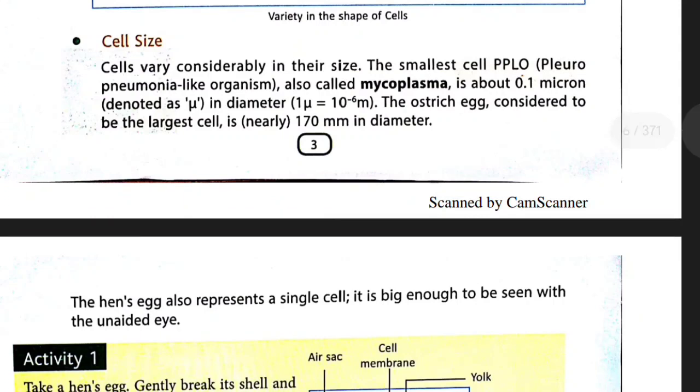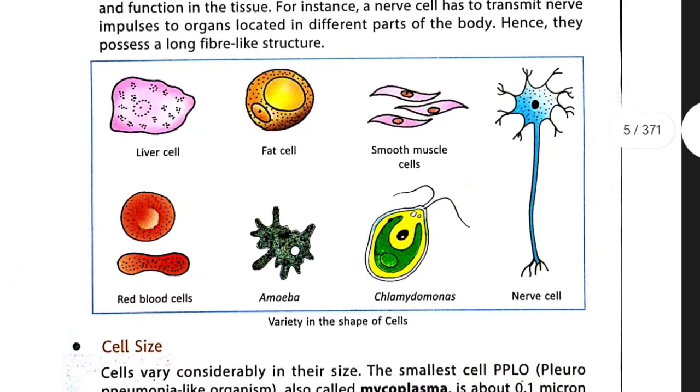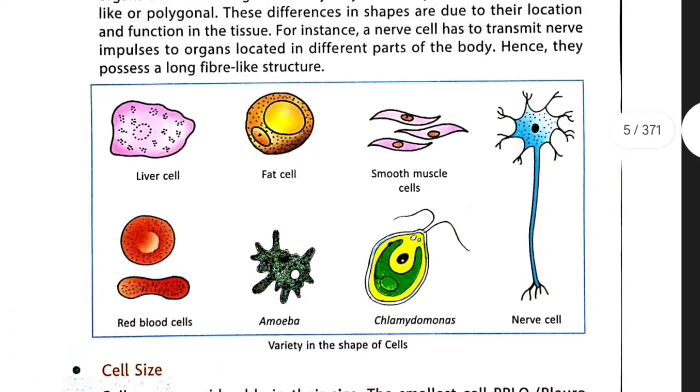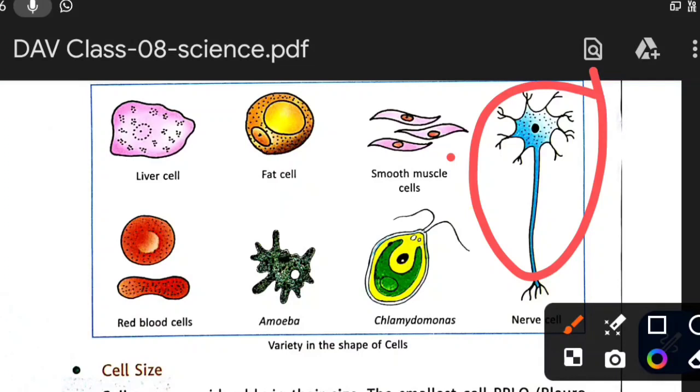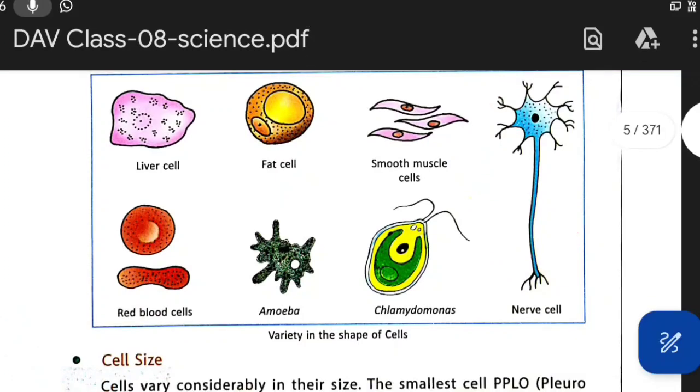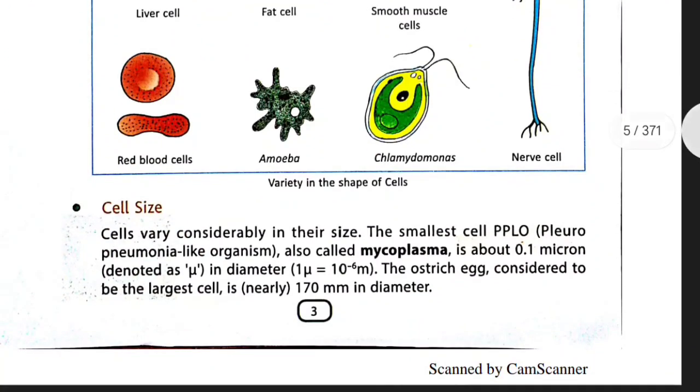But if we consider a nerve cell of the human body, it is very large, very long. The cell of an amoeba looks big, but it is not actually big. It is very, very small, microscopic.